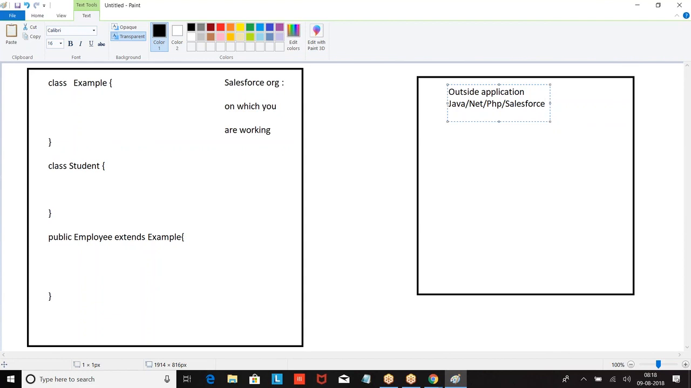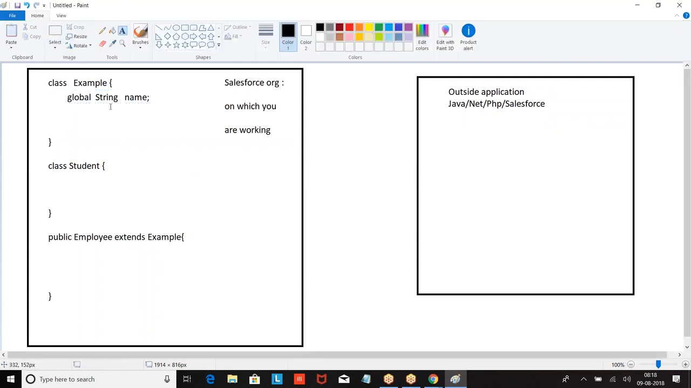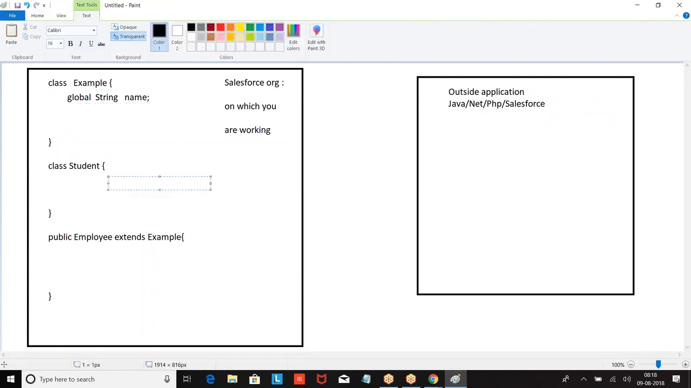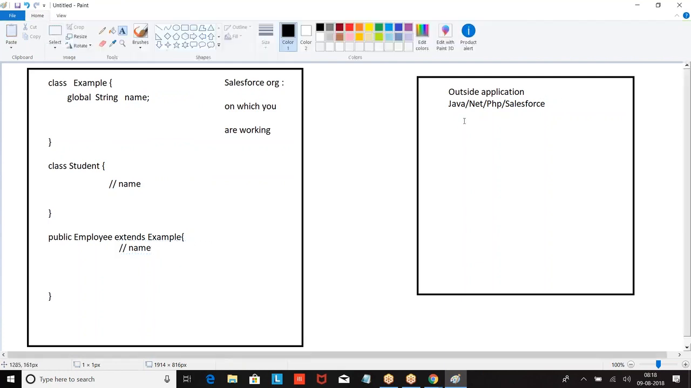Outside my org. Now we are working on this Salesforce account. That is outside my company org. It is my production, and that is some other. Now I defined a global string. If I define it as global, now I can use this, and this. I can also use this.